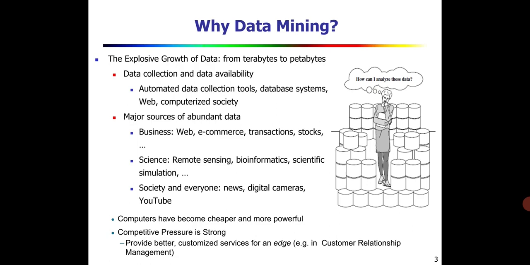Then the other category is society. In society, social media, you can take news, digital cameras and YouTube. You can take Facebook, Twitter, WhatsApp, then LinkedIn. Like that, you can have any social media. Everywhere a huge amount of messages, videos and images are posted, and millions of people are logged in.